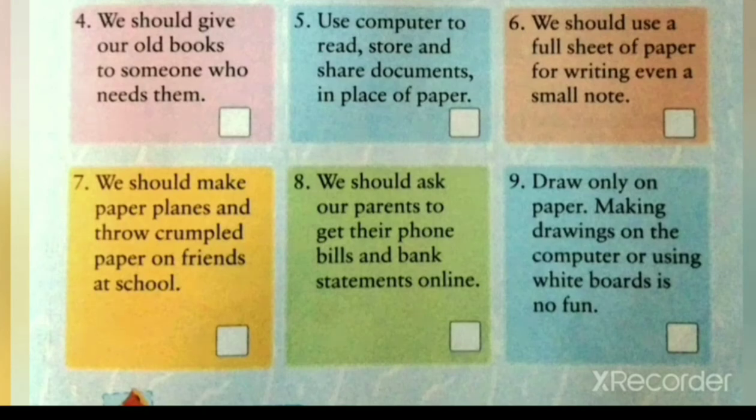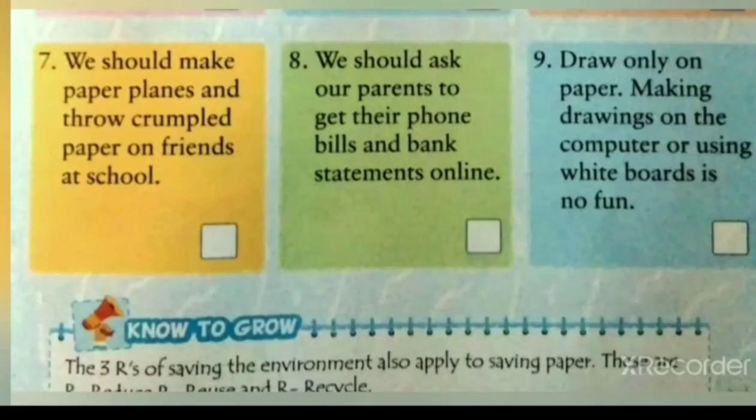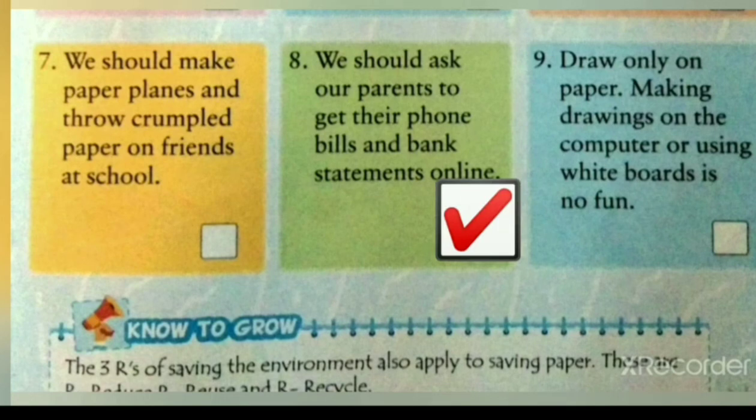Number 7, we should make paper planes and throw crumpled papers at friends at school. No, we should not do this. This is very bad manners. We should save paper. We will put a cross in the space given. Number 8, we should ask our parents to get their phone bills and bank statements online. Yes, with this we can save the paper. If the bills and bank statements come online, then we can save the paper. We will put a tick right in the space given.